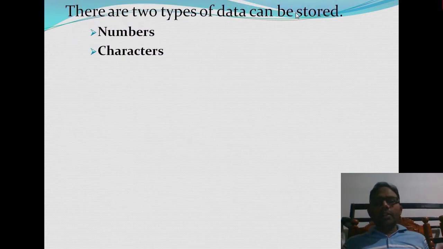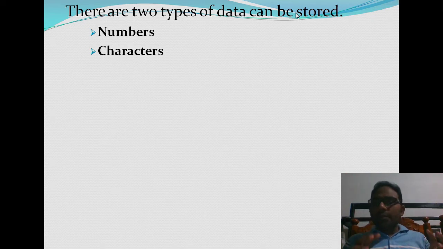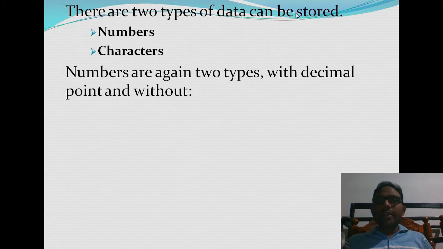Now generally, if you speak about variables or the content of memory, we have mainly two types. The content of memory will be either numbers or characters, only two possibilities. We are not going to deal with graphics or animations in C language as of now. We deal with only numbers or characters. Even numbers are of two types, with a decimal point and without a decimal point. A number may be 10.5; if I have 10.5, it has a decimal point. If I don't have the .5, and only have 10, that is called without a point, or integer.